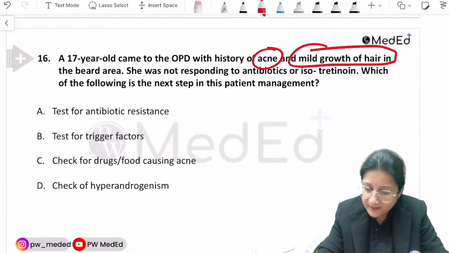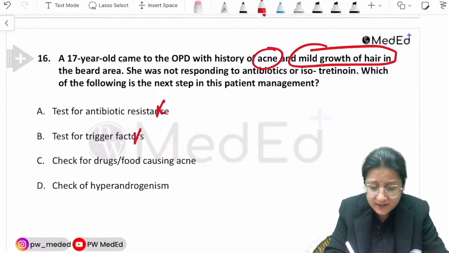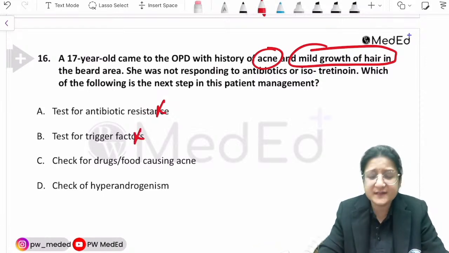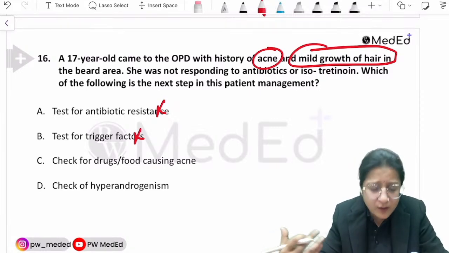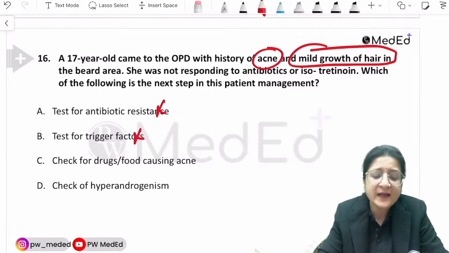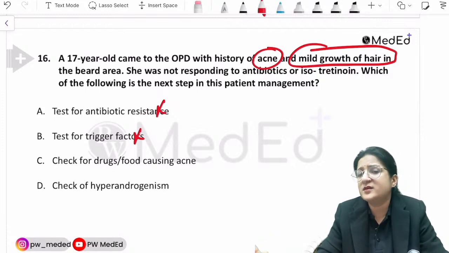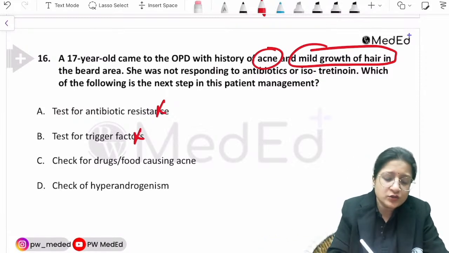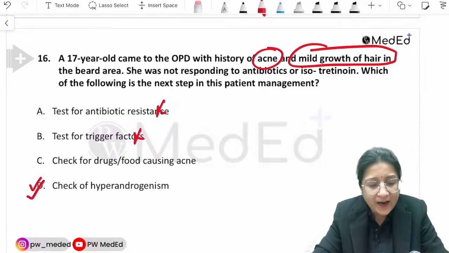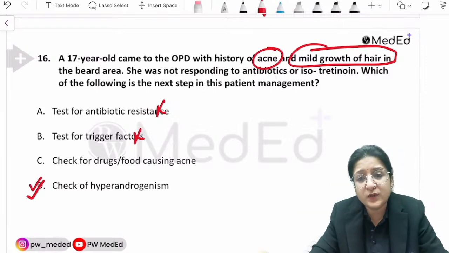I believe that she's getting the right kind of antibiotics. I don't want to test for antibiotic resistance. Trigger factors less likely. Drugs or food causing acne. See, the best thing to do here would not be to look at the other options, but think that in this age group, in a reproductive age group female, PCOS could be a possibility. She could have evidence of hyperandrogenism and raised serum testosterone levels. So best idea would be to check hyperandrogenism.